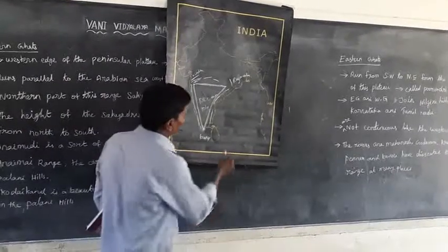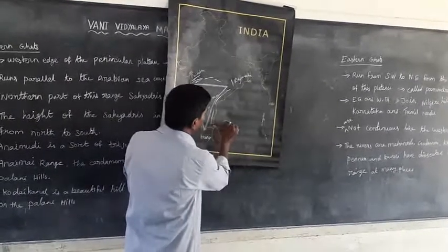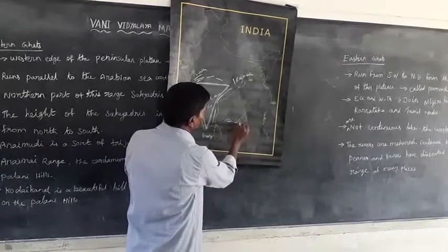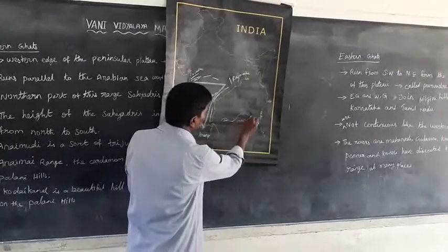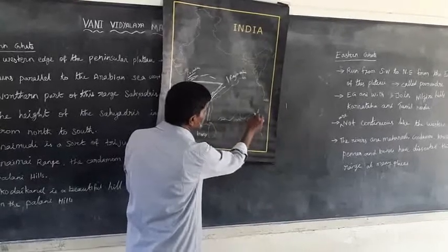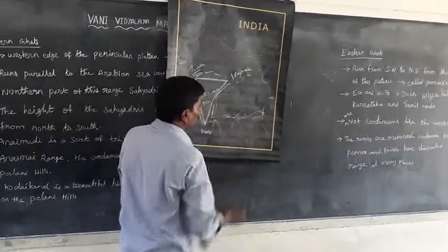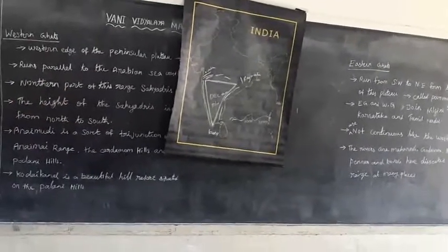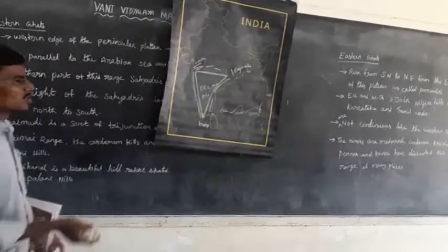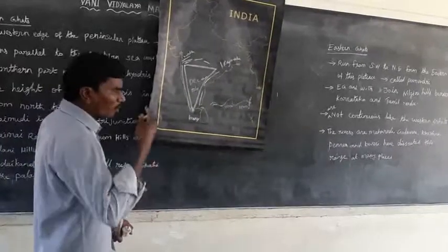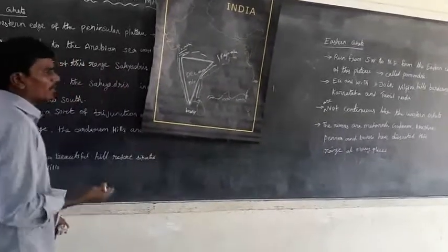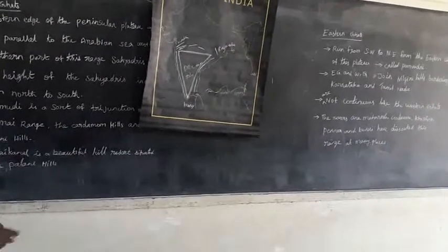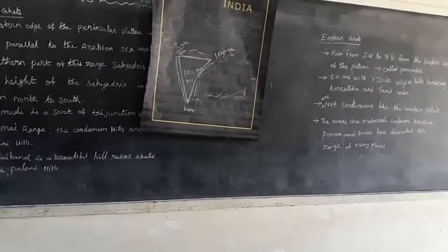For example, the height may be 500, 1000, or 1500 meters. On average the height is 500 to 1000 meters above sea level, since heights are mostly mentioned above sea level. Next topic: the Western Ghats and the Eastern Ghats.